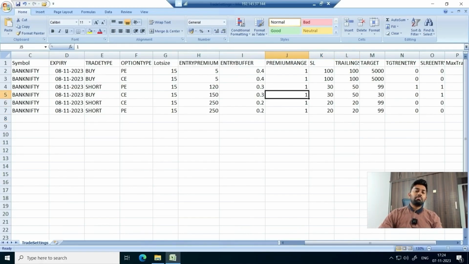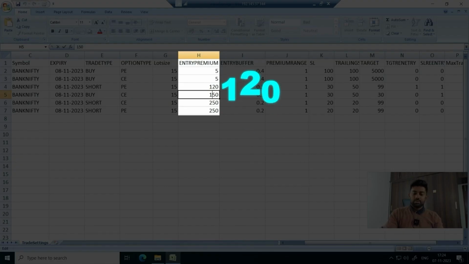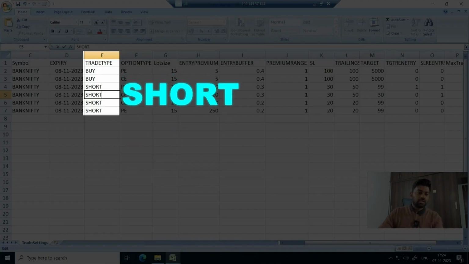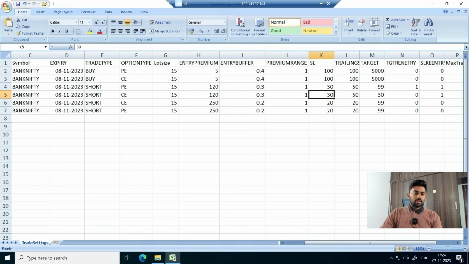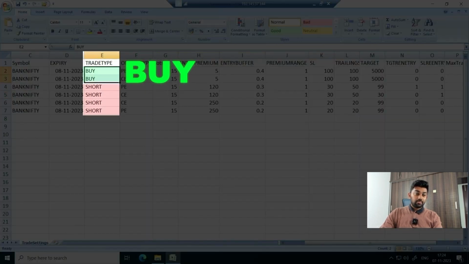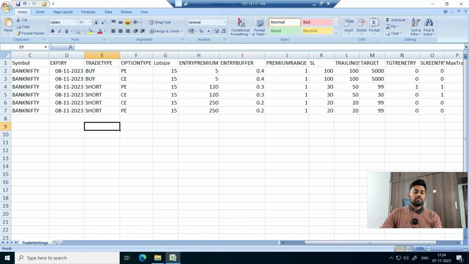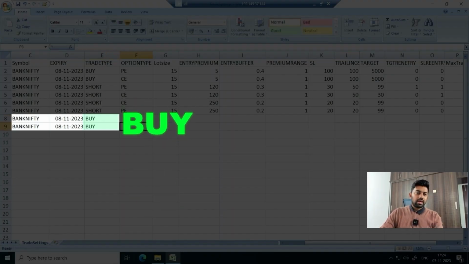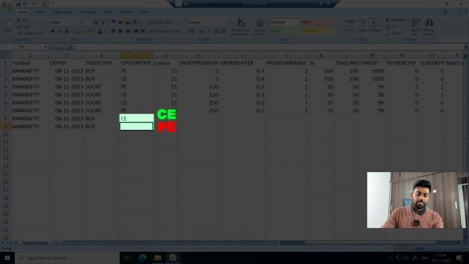For example, in my case, what I will do is I'll just reset my trade back to 120, and instead of buy, I'll again make it short. Now here there are 2 legs of buy, there are 4 legs of short. So what I will do is maybe I can add 2 more legs of buy of Bank Nifty to completely hedge it out. So I'll just copy these 3 things here and paste it here, and I would like to buy few more legs, and I would like to buy CE and PE.